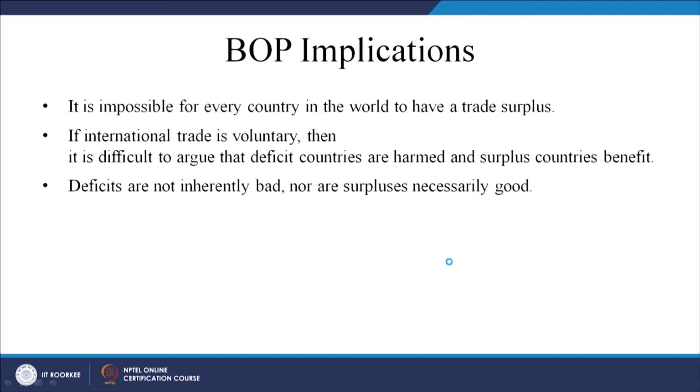Now, let us look at the implication. So, what is its effect? It is possible for every country in the world to have a trade surplus, right. If international trade is voluntary, then it is difficult to argue that deficit countries are harmed and surplus countries benefit. Deficits are not inherently bad, nor are surpluses necessarily good. One has to understand that from the balance of payment, sometimes the argument is that deficit countries are in a bad situation and the surplus countries are in a positive or a good situation, but it is not necessarily true, right.